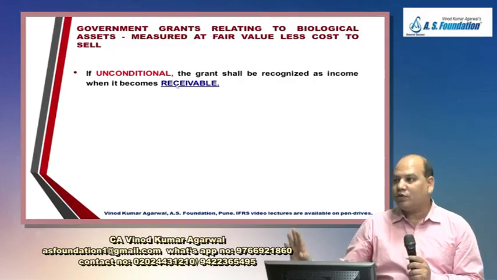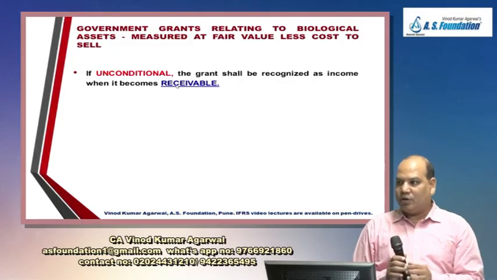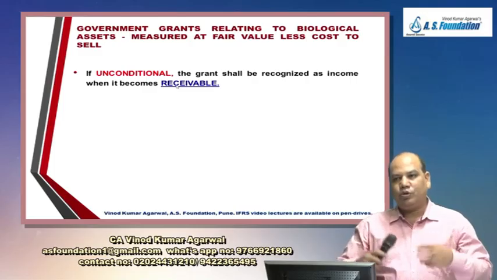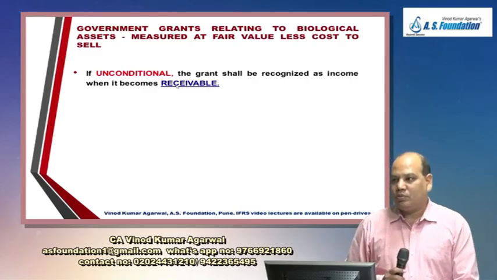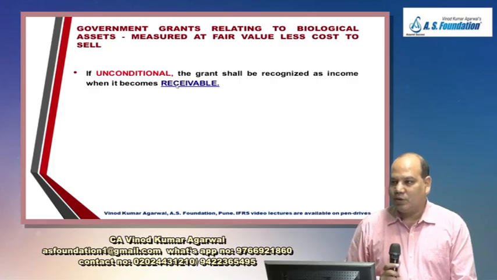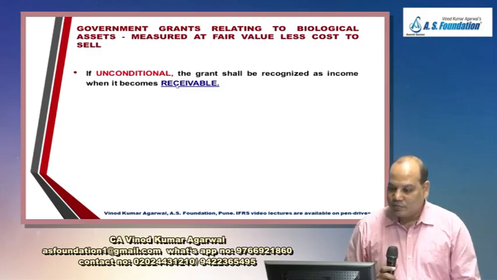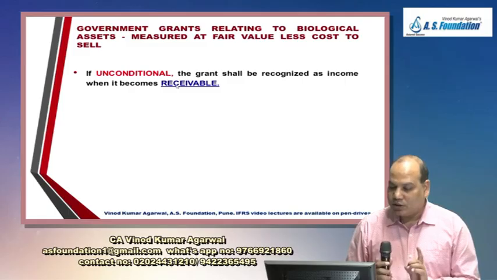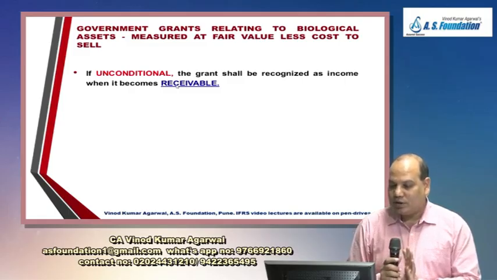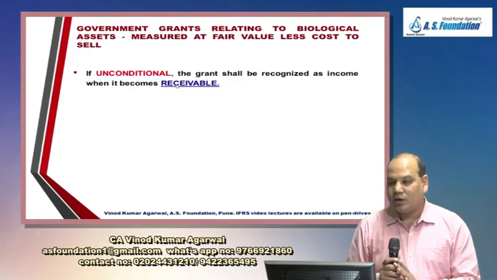If it is unconditional, no problem. Is it right? Government says we want to promote cow. Buy cow, get 10,000 subsidy. Immediately recognize in SOPL. So if the grant is unconditional, the grant will be recognized as income when it becomes receivable.